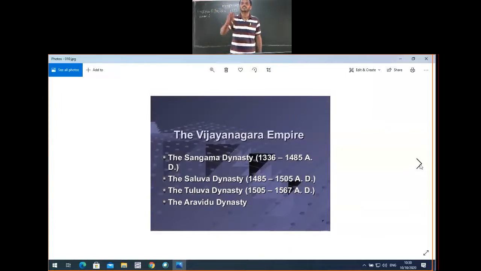The 4 dynasties which ruled over the Vijayanagara Empire. You can see the 4 dynasties there. Which are they?